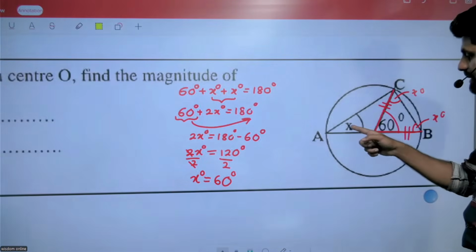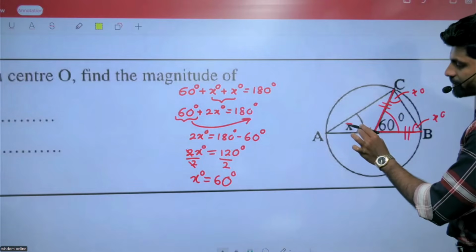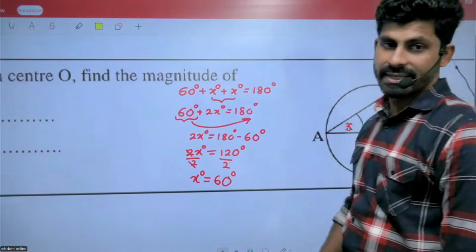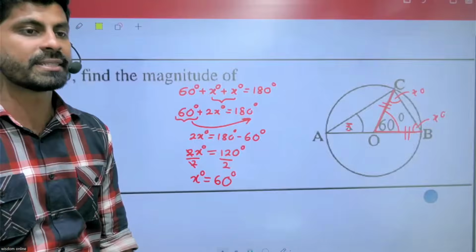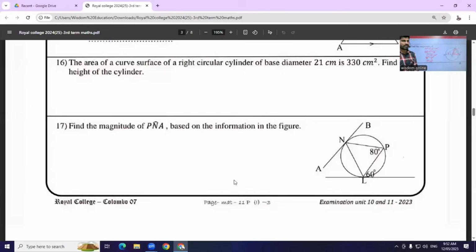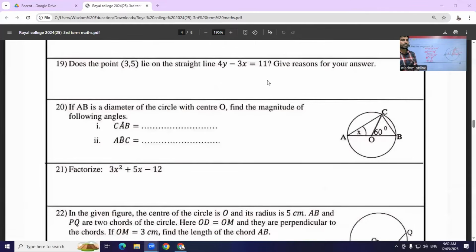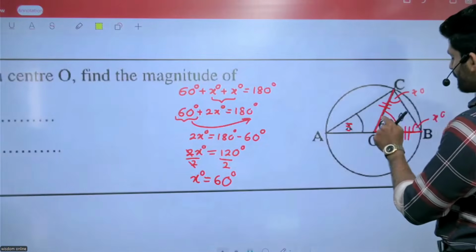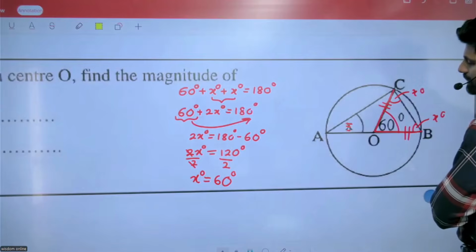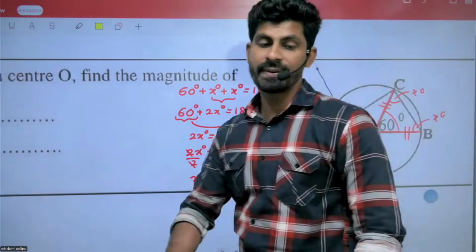Actually, I'm just taking this one as X. Let's forget this for a little while. Look, this one equals to X. What is the question? They're asking the value of CAB. CAB. Let's find that out later.